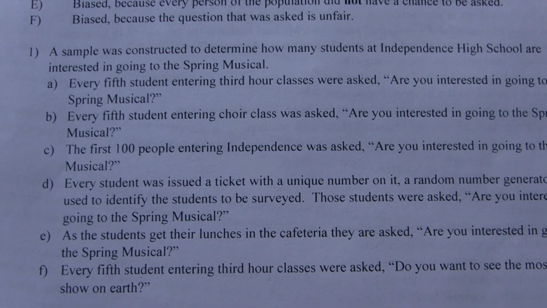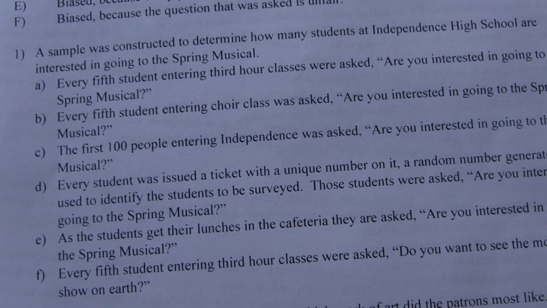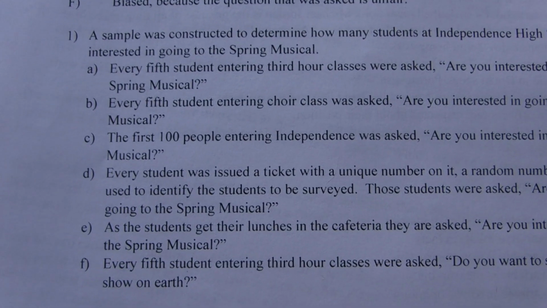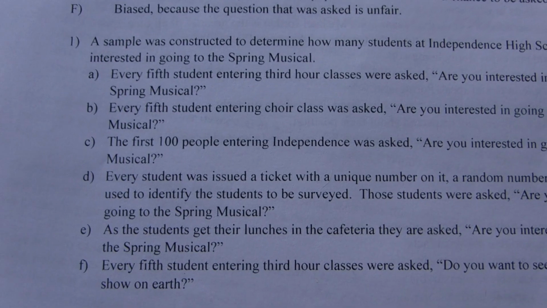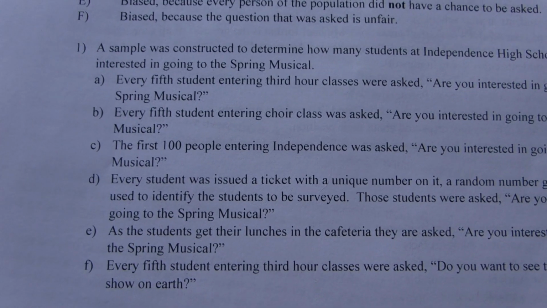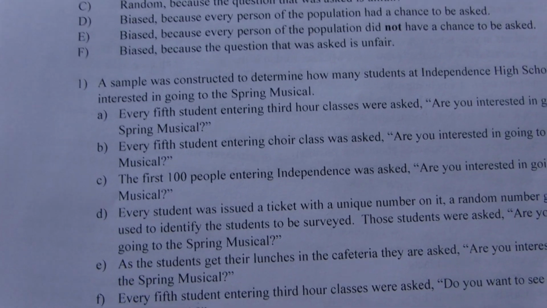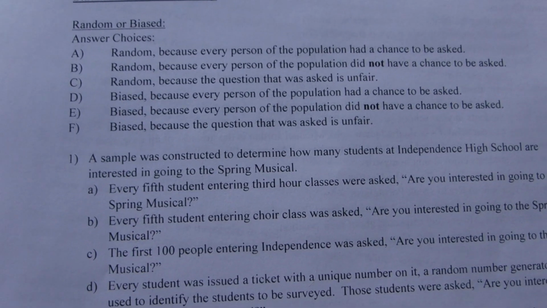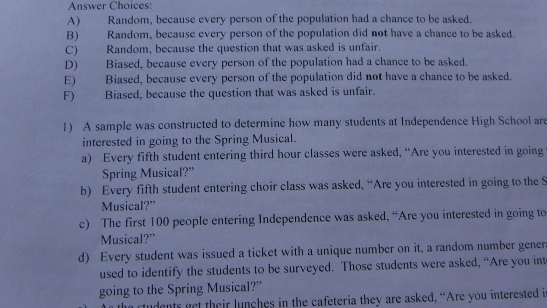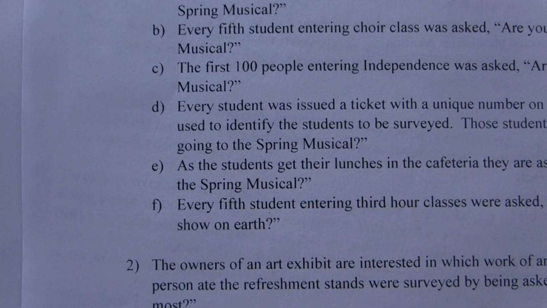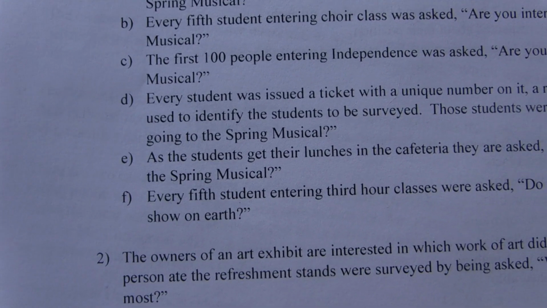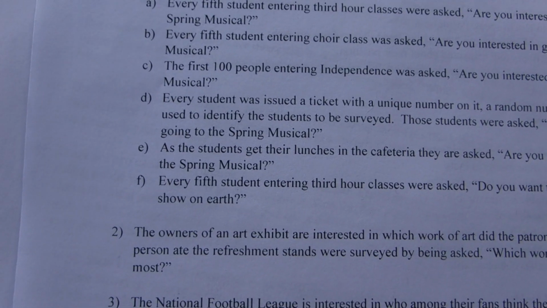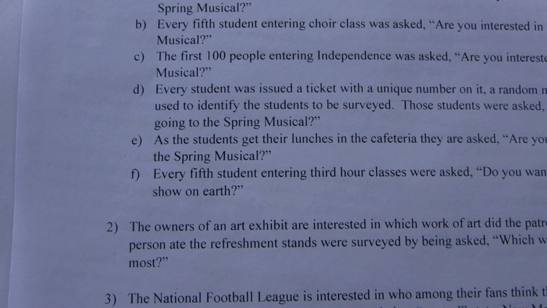That's really good. B says every fifth student entering choir class. Stop right there. Choir class does not encompass Independence High School. That's a bad sample. All right, so that would be biased, option E, because not every person of the population had a chance to be asked. Okay, C, every 100 people entering Independence High School. Stop right there. What if you're not the first? So E again, not every person.